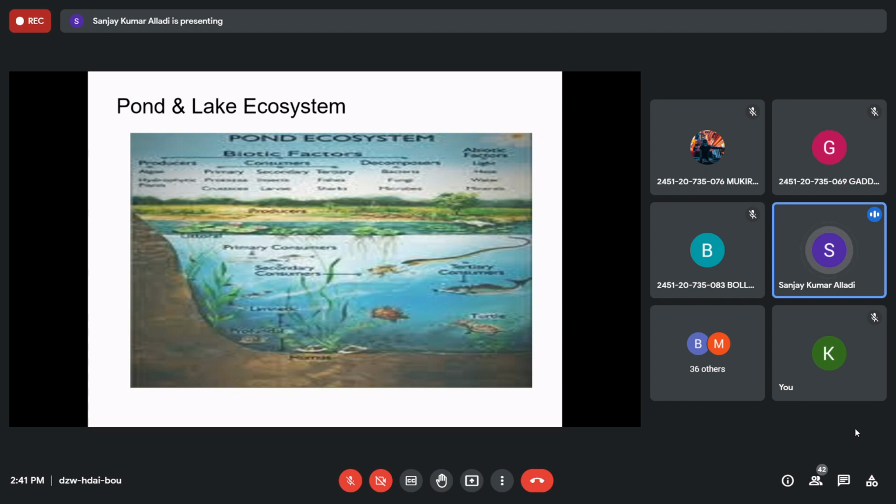Phytoplanktons are plant-like organisms which can prepare their own food material. They won't eat any other organism, but they are unicellular plant-like organisms which have chlorophyll and prepare their own food. Like diatoms, Euglena, Spirogyra, they are phytoplanktons, right? So they are small unicellular plant-like organisms.